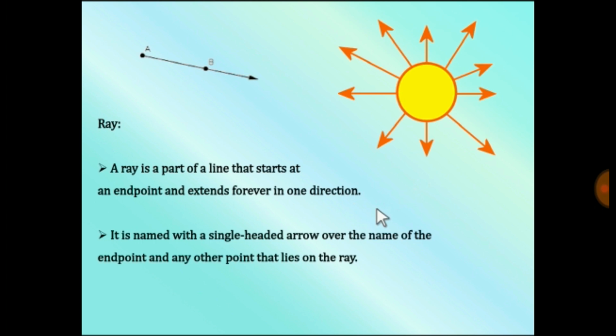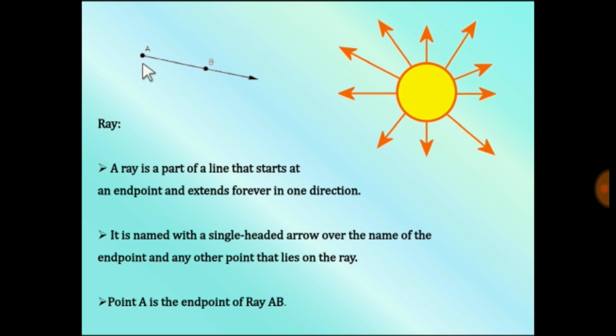या फिर उसको रे ए बी ऐसा भी बोला जाता है. रे ए बी, रे ए बी कहाँ से आया? एक उसका एंड पॉइंट होता है और एक पॉइंट उसके बीच में ले लिया जाता है. You take two points, one end point, any point other than end point on the line or the ray. So when you take this, you call it as ray AB.